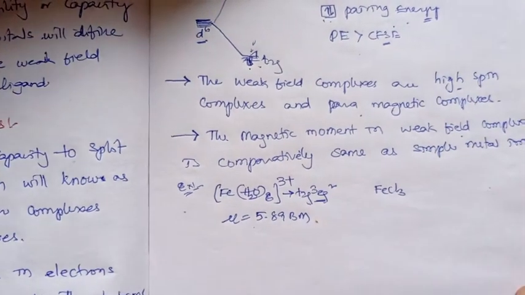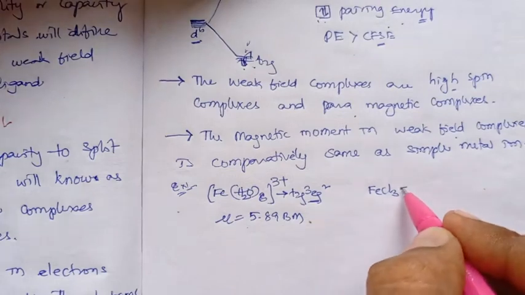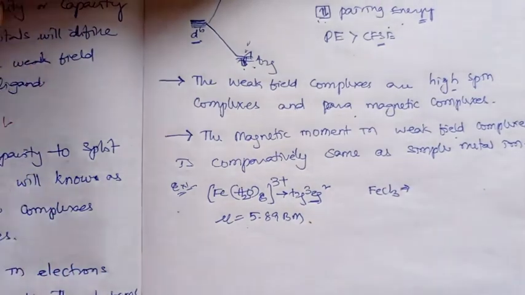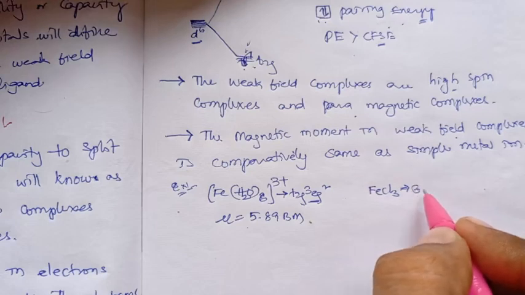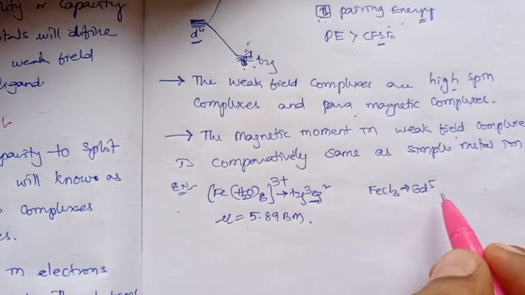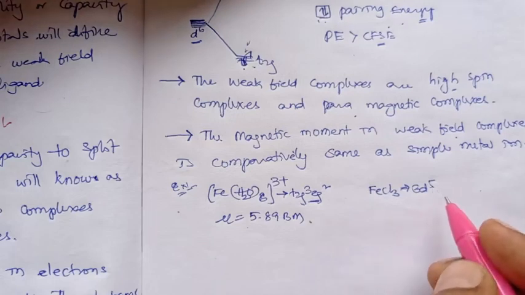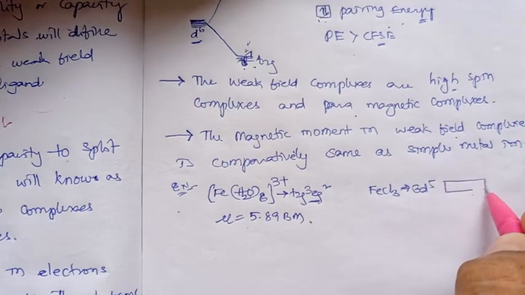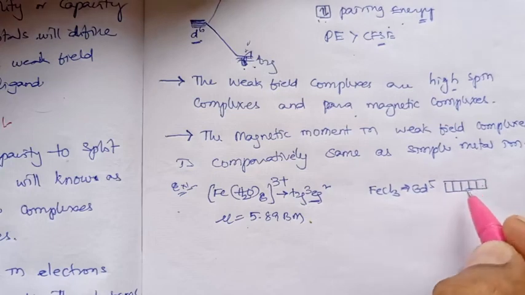In ferric trichloride also, there is a 3d5 electronic configuration, and all the electrons are in the unpaired state. All the d orbitals have unpaired electrons.